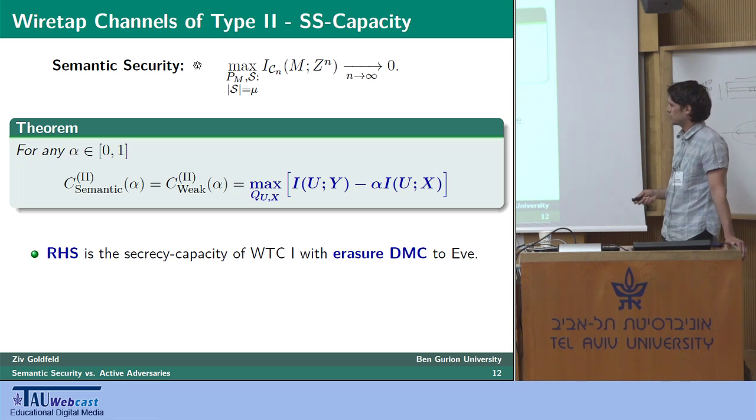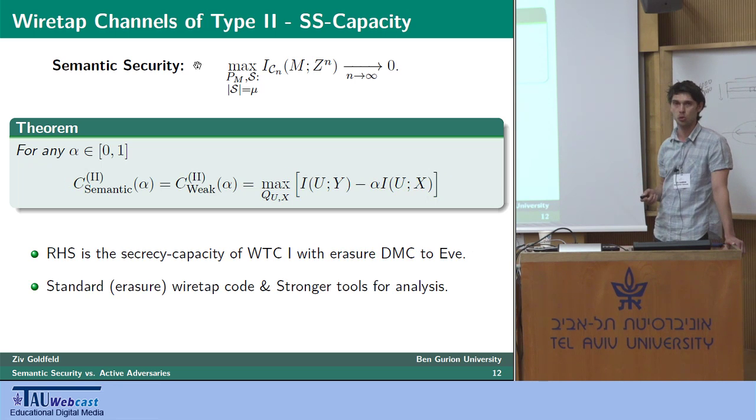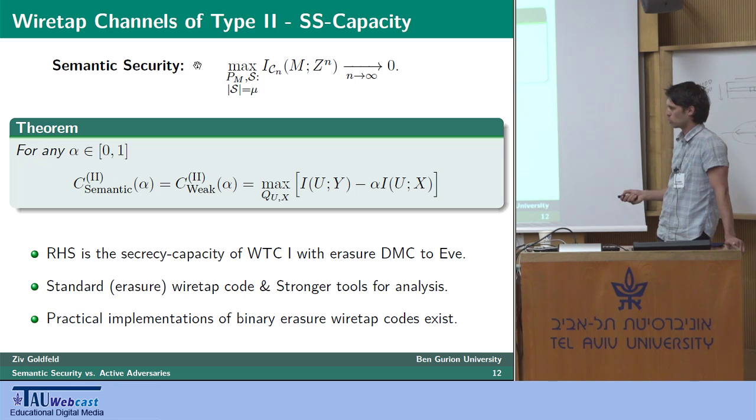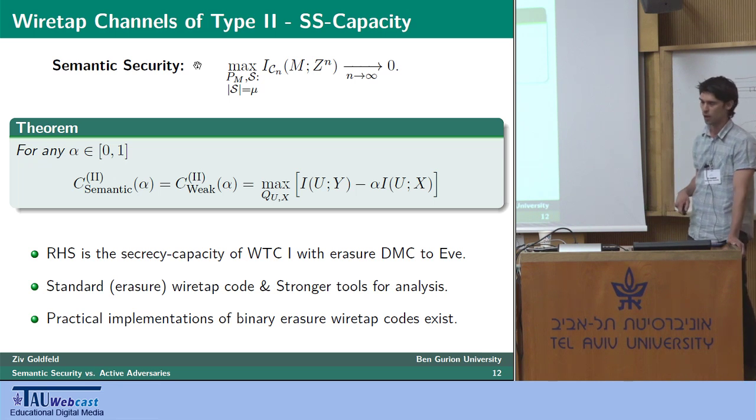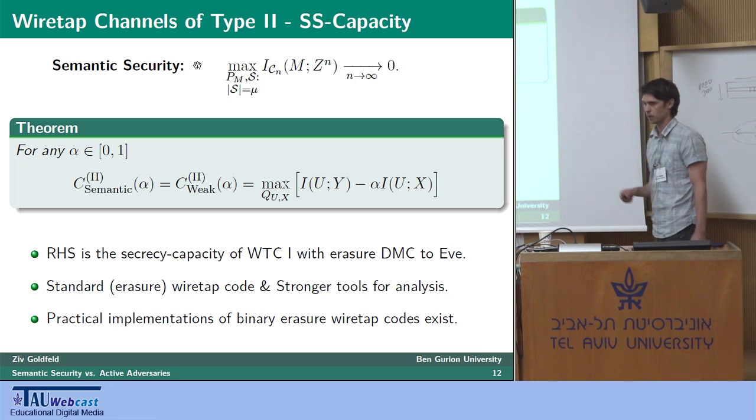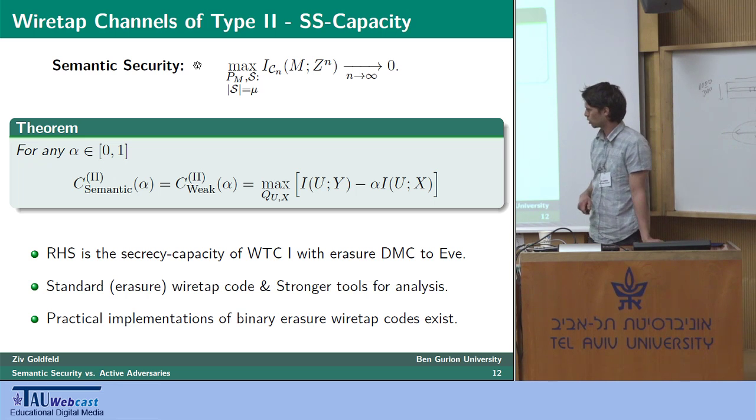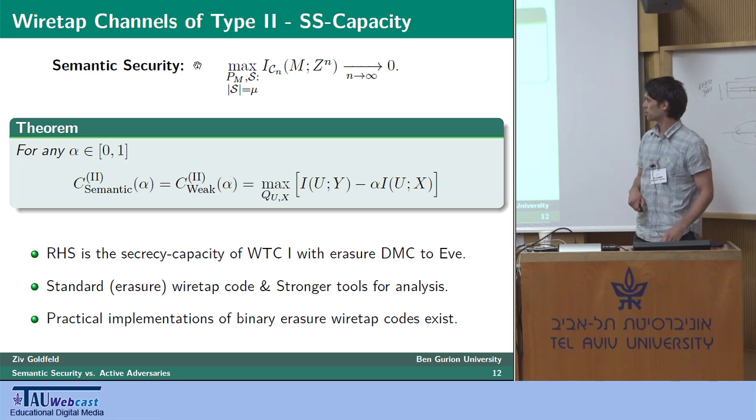Okay, now what's interesting about it is that we show that coset coding is not really needed here. Your classic erasure wiretap codes achieve capacity. However, to show that, we do need our stronger tools of analysis in the form of the stronger soft covering lemma. And this is a nice thing to have because such erasure wiretap codes, the binary version of those, actually have practical implementations of efficient encoders and decoders, which is, as I said, a nice thing.